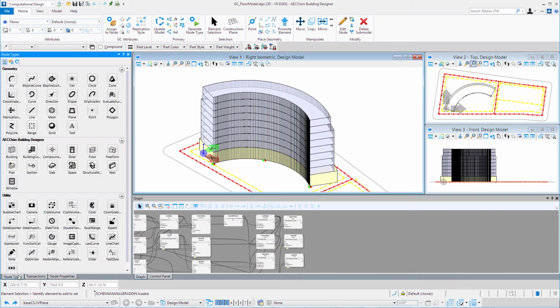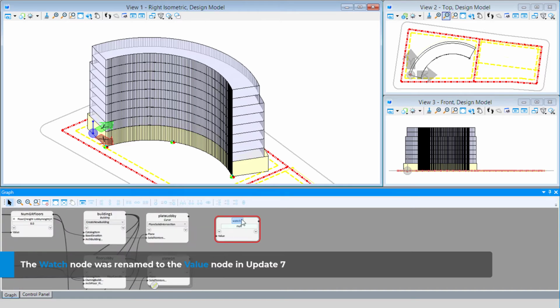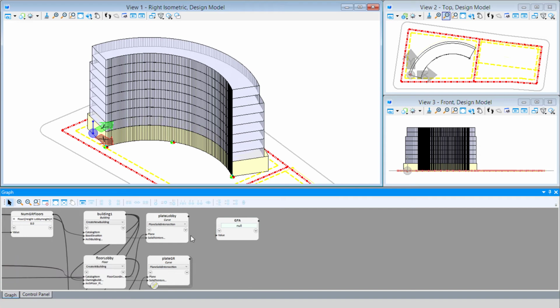I'm going to go back to my node types, and now I'm going to place that watch node. So under the utility group, there's a watch node. I'm going to drag and drop that onto the graph. And I'm going to rename this watch as GFA, the gross floor area. Now each of these plate nodes is going to have an output for area.